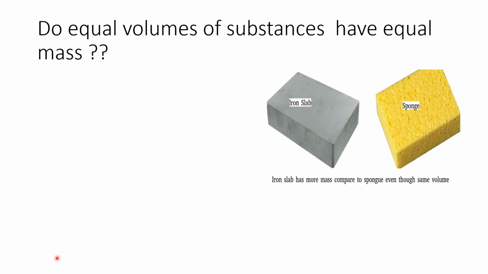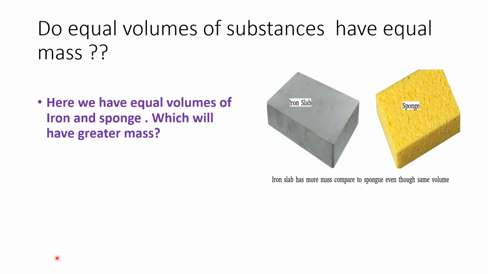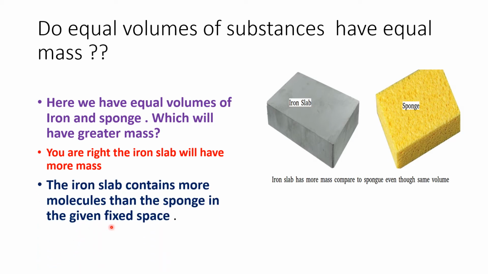So let us see the answers. Here we have equal volumes of iron and sponge. Which will have greater mass? Already your answer is ready. You are right. The iron slab will have more mass. The iron slab contains more molecules than the sponge in the given fixed space.